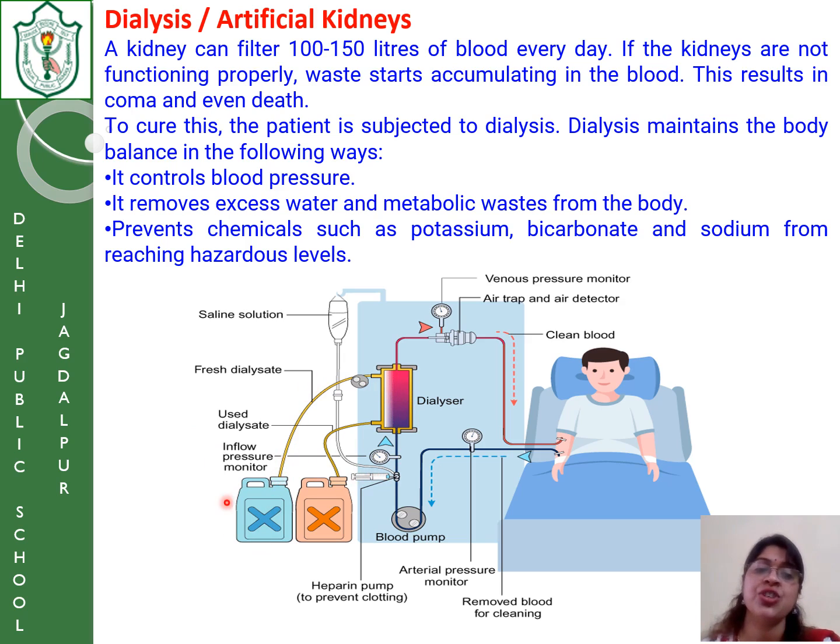This is the fresh dialysate, that means the dialyzing solution entering the machine. This is the used one along with the nitrogenous waste. Here a saline solution is also added to maintain the salt level in the blood. After the purification, the pressure is measured here also. This is the venous pressure, because it is connected to the vein. The blood pressure has to be maintained in the veins also. This way the filtration is done.